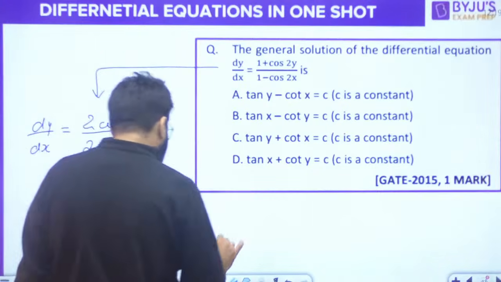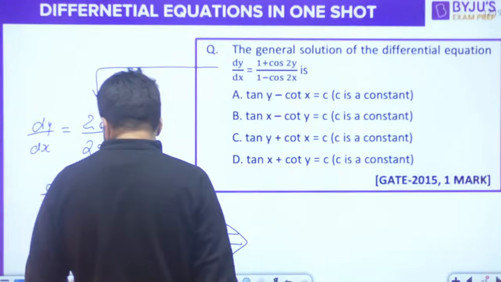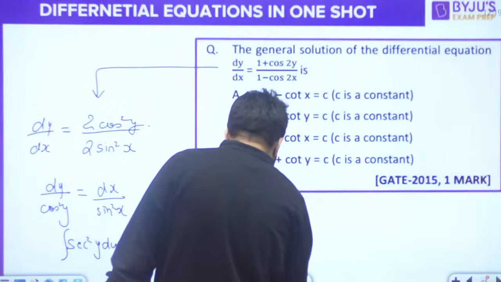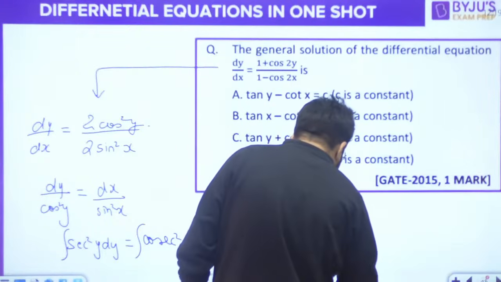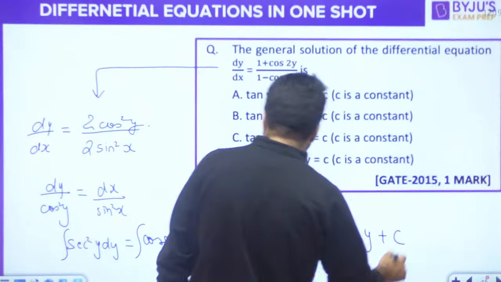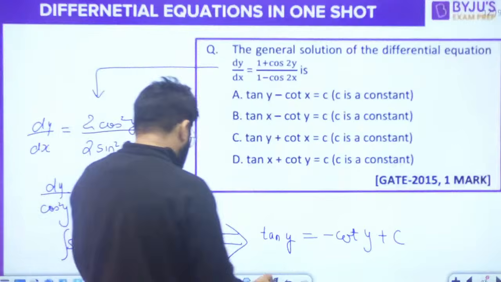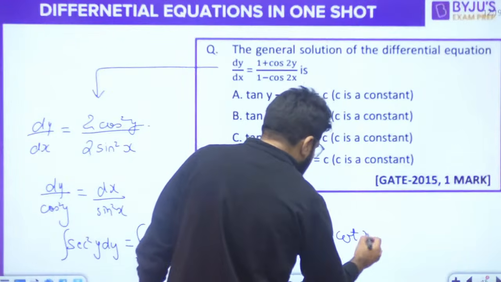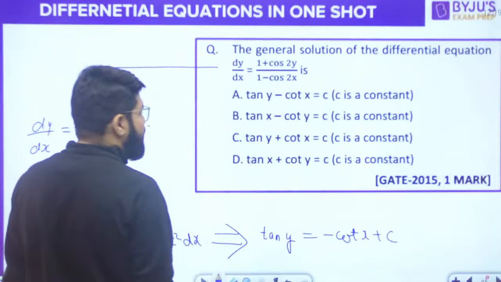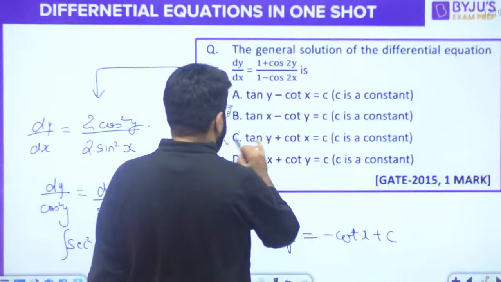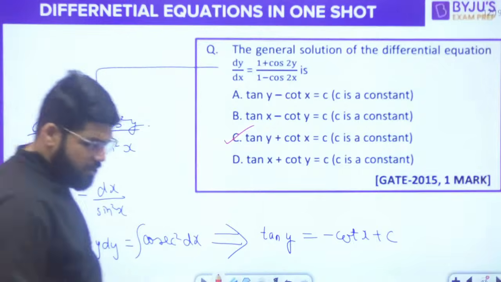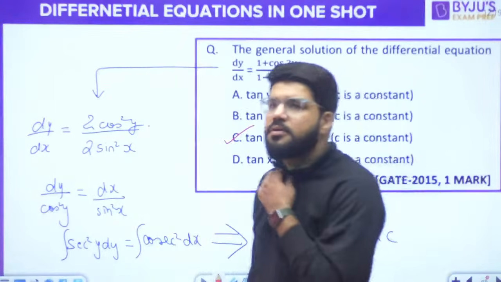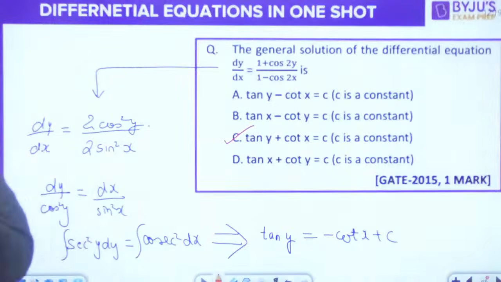So now we are going to integrate on both the sides, right? Once you integrate sec square theta, integral of sec square theta is tan theta. So tan y. Integral of cosec square theta is minus cot theta. So it is minus cot y plus c. Okay, minus cot x, sorry, right hand side is x, minus cot x plus c. So tan y plus cot x is equal to c. Your answer should be option number C. Tan y plus cot x should be equal to the c, right?